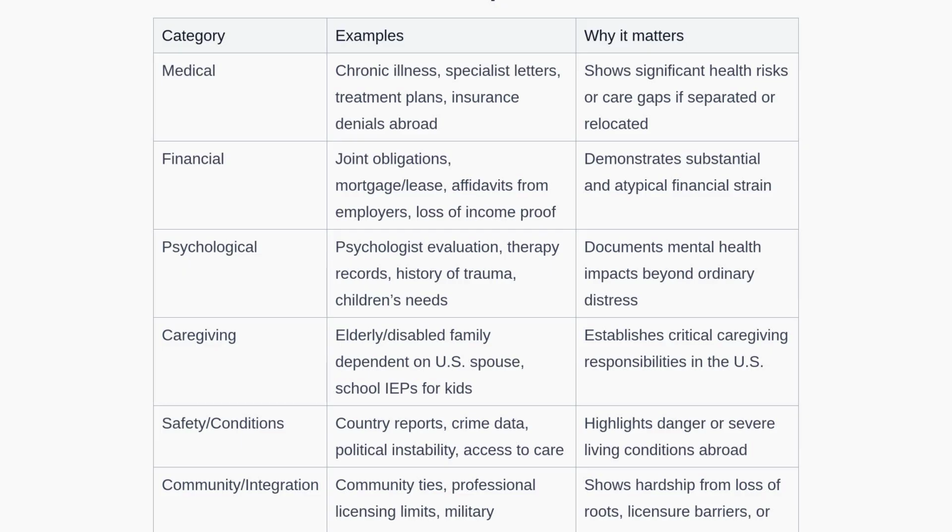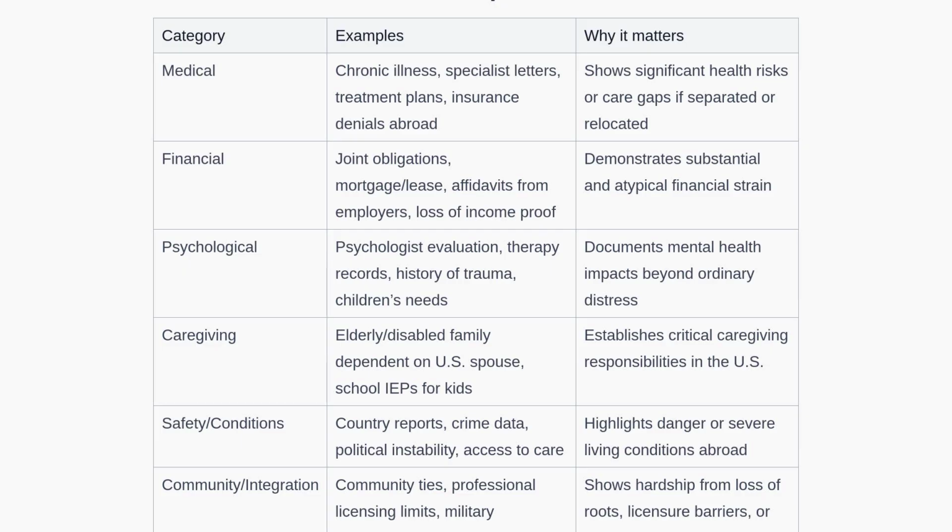Psychological evidence may involve professional evaluations and records indicating impacts beyond normal sadness. Caregiving evidence demonstrates dependence by elderly or disabled relatives or children with specialized educational plans. Safety and country conditions evidence relies on reliable reports showing crime, instability, or poor healthcare access abroad. Finally, community and integration evidence establishes how the U.S. citizen spouse is rooted through employment, licensure, or obligations such as military service.